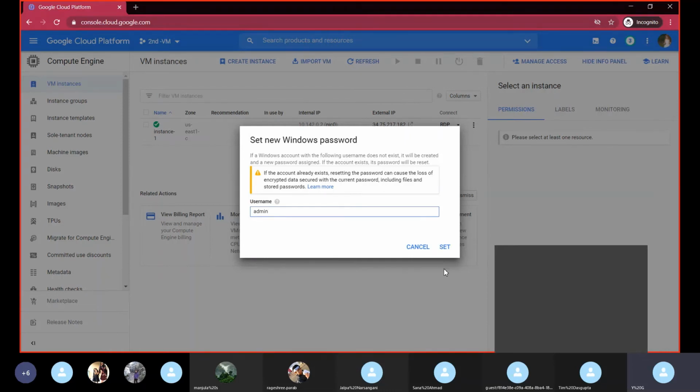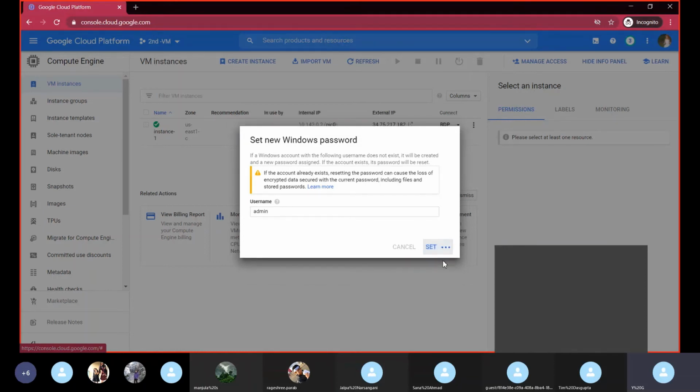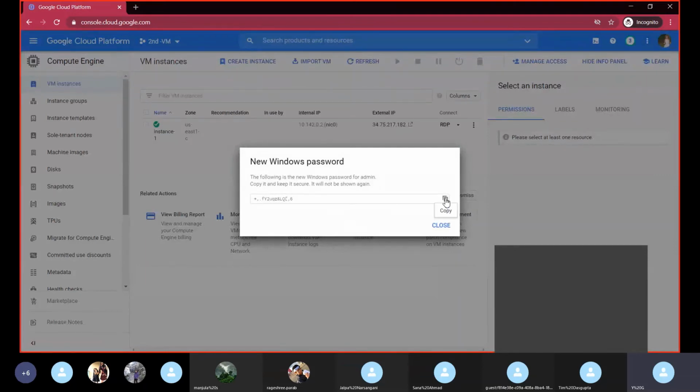So it is very important to save the password. This is the new password.